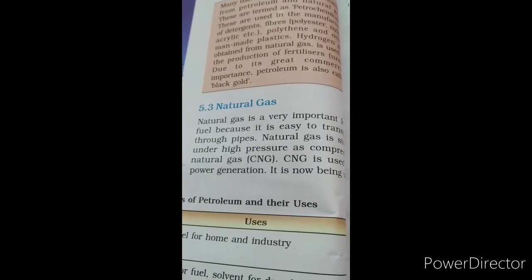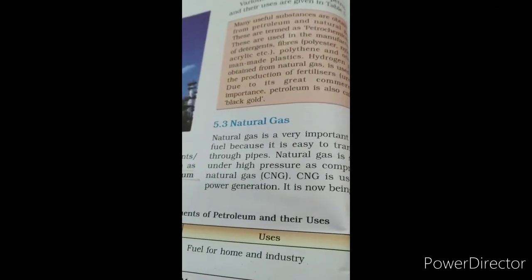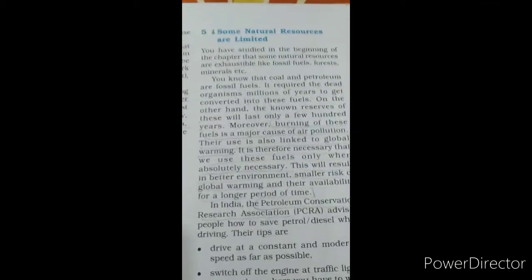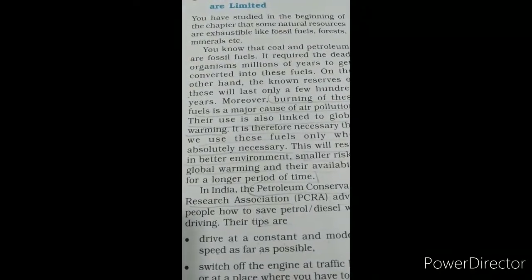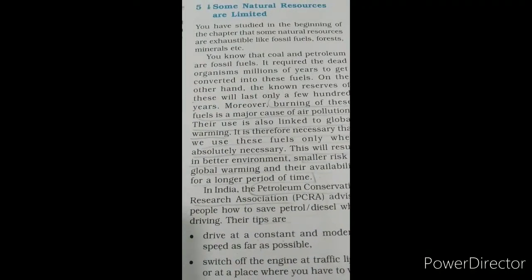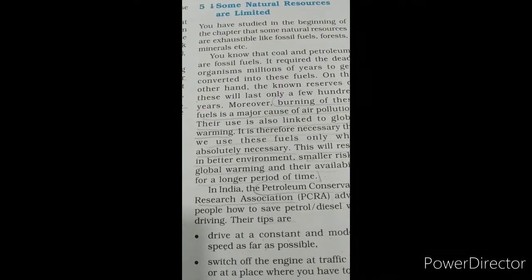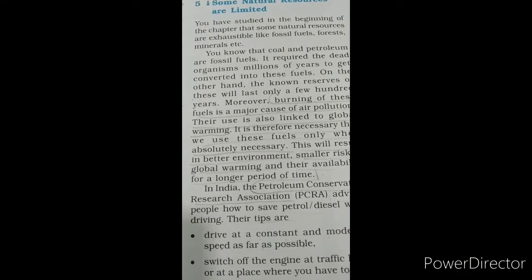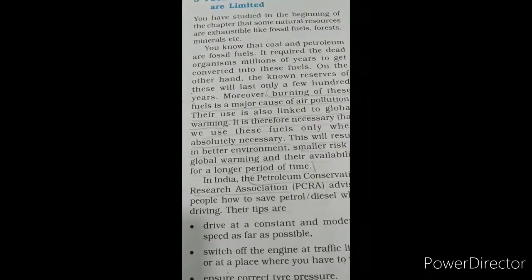Fossil fuels, forests and minerals are natural resources which are limited, so we have to use them carefully. Coal and petroleum are fossil fuels. It required the dead organisms millions of years to get converted into these fuels. On the other hand, the known resources of these will last only a few hundred years.